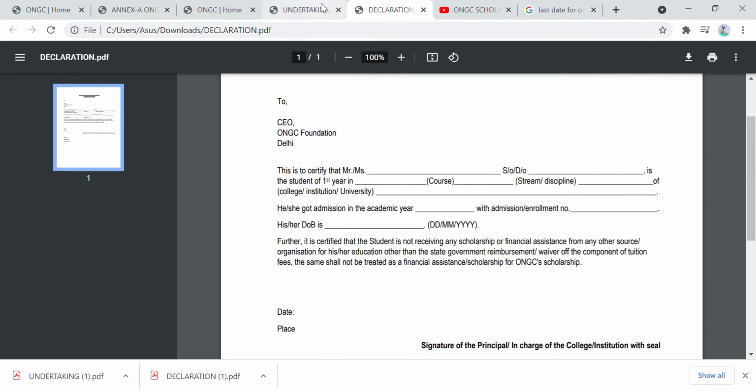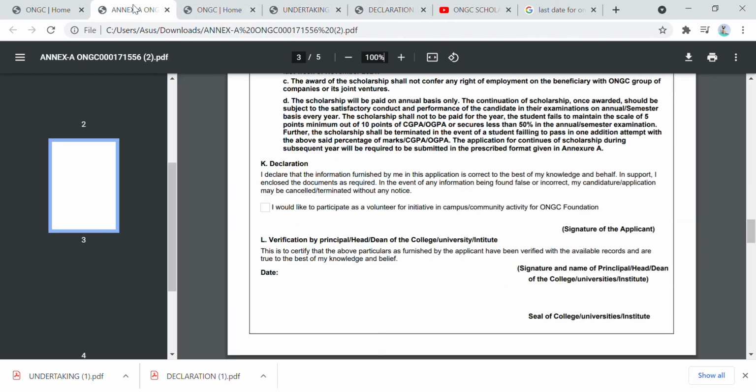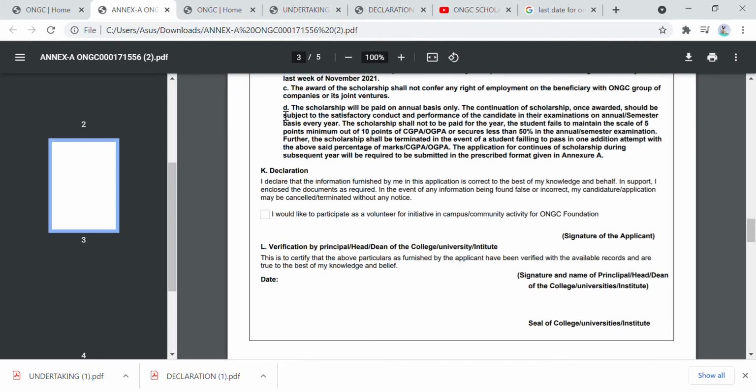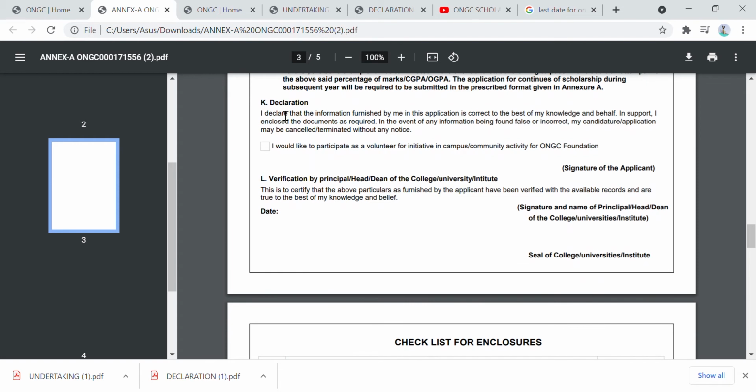So I have already discussed two things. Now I will go to Annexure 1. I will discuss only two things here: the declaration part and this thing on the third or fourth page. Here you will have to sign, and here you just tick this one.